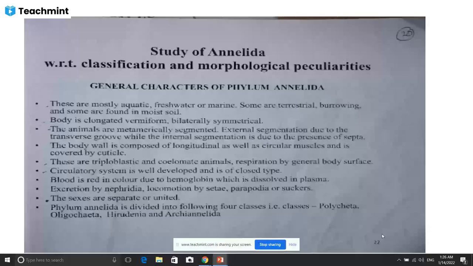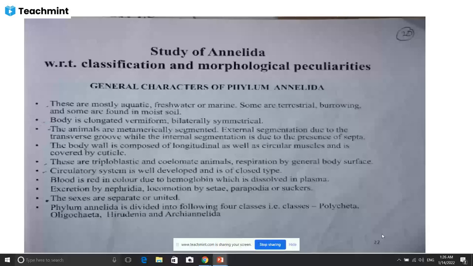This system is totally absent. That's why it is called open blood vascular system and closed blood vascular system. In the closed system, the blood is transported through artery, arteriole, capillary, vein, venule, capillary. So this we call a closed blood vascular system.